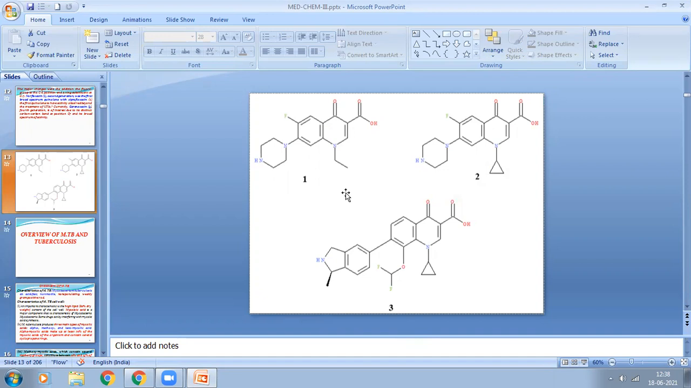So subsequent development of the fluoroquinolones leads to a number of fluoroquinolone derivatives such as ofloxacin, norfloxacin, ciprofloxacin, moxifloxacin, gatifloxacin, lomefloxacin. These are the important fluoroquinolones which are used to treat urinary tract infection. In the next class, I will show the details of first generation, second generation, third generation, and fourth generation fluoroquinolones classification.